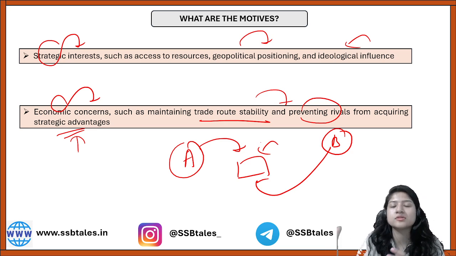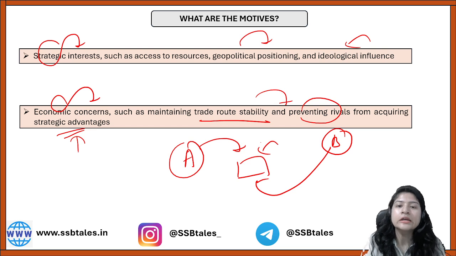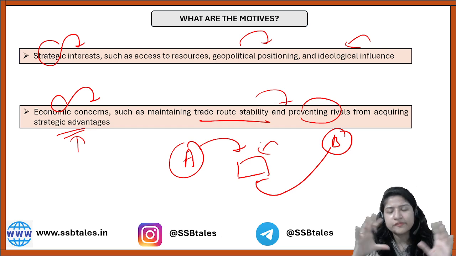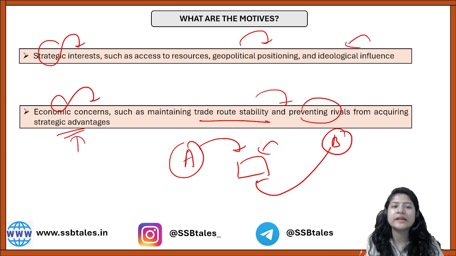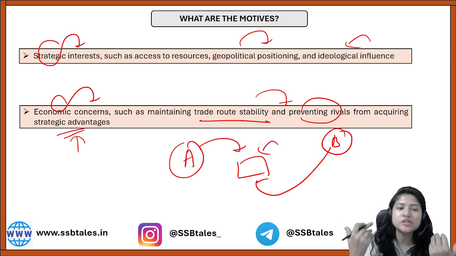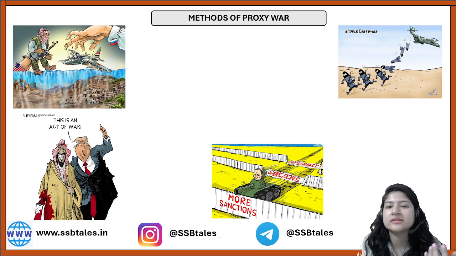Or I can buy their resources afterwards. So there are, broadly, these motives: strategic interests, for example access to resources, geopolitical positioning, ideology influence, or it can be economic concerns as well.